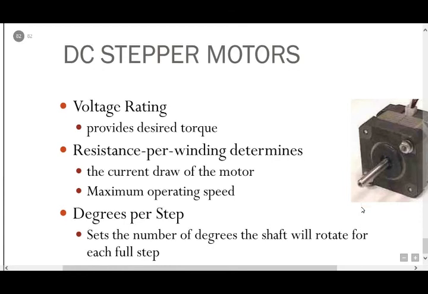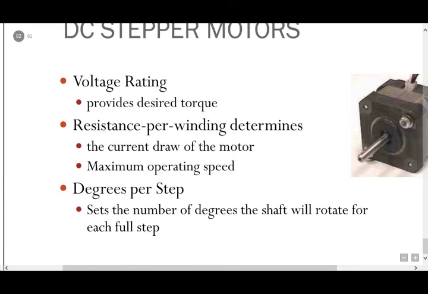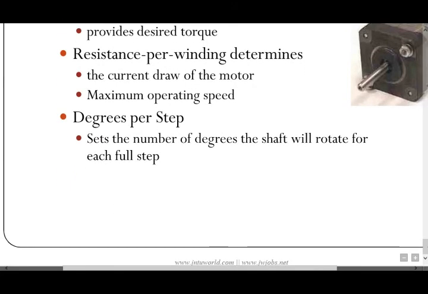DC stepper motor voltage rating provides the desired torque. Resistance per winding determines the current draw of the motor. Maximum operating speed. Degrees per step sets the number of degrees the shaft will rotate for each full step.